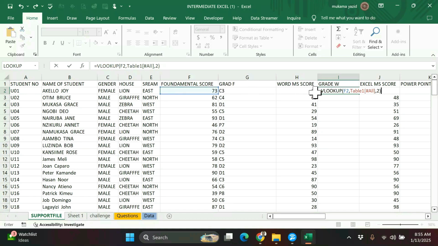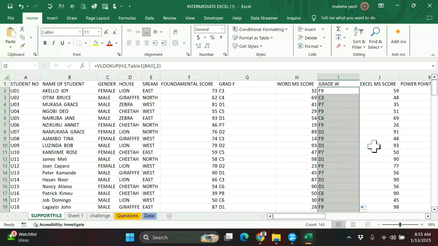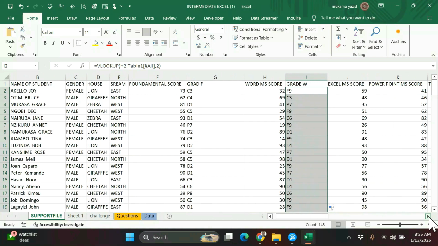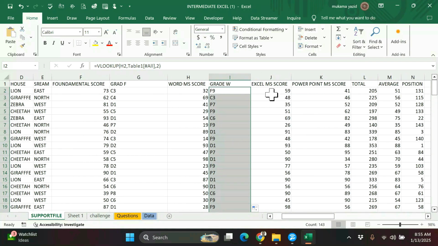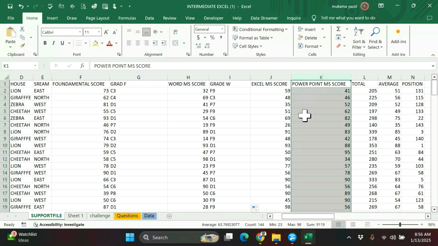But here we want to refer to the Word score. So our Word score will be H2, so we just write H2. The rest is the same, the table is the same, the column number is the same. So you just press enter and you get the same thing. You can see here, we double click to autofill. The same applies here. You come here and do the same thing, and again the same thing.